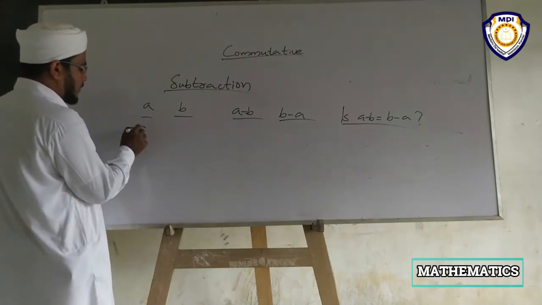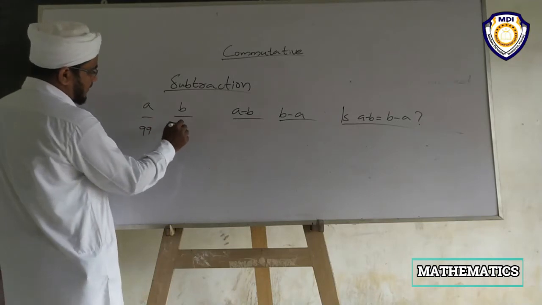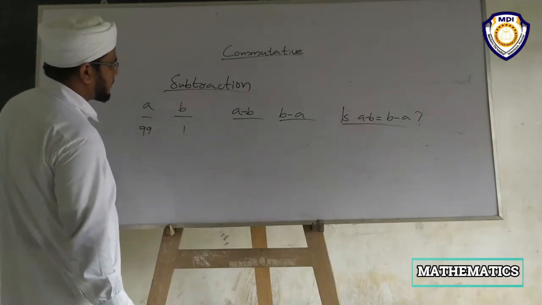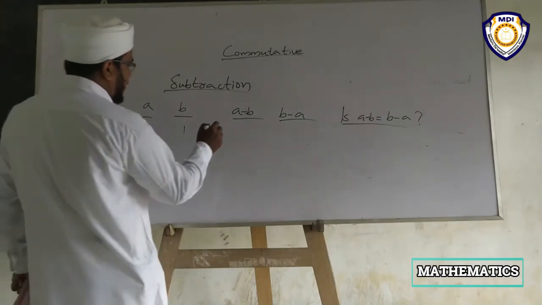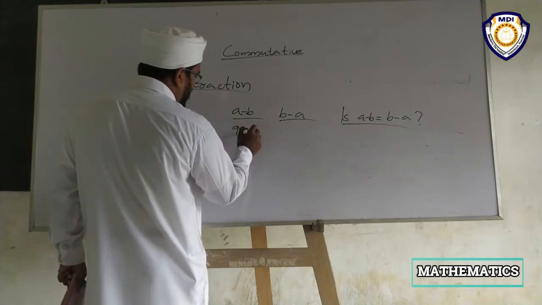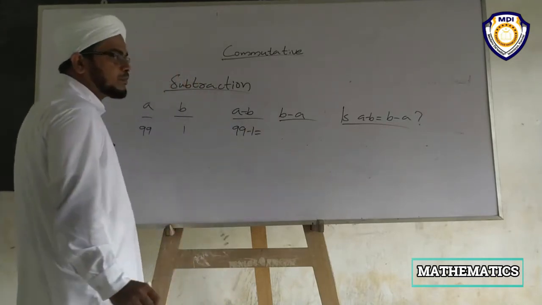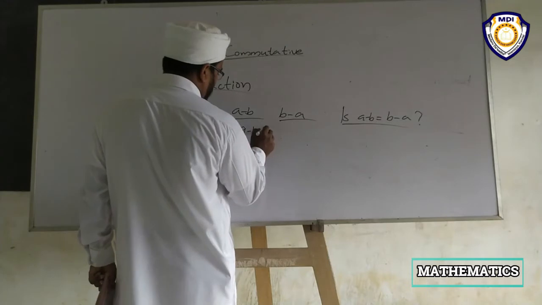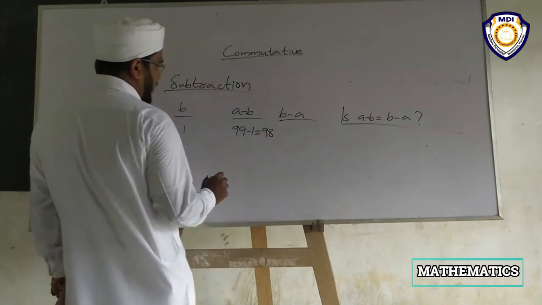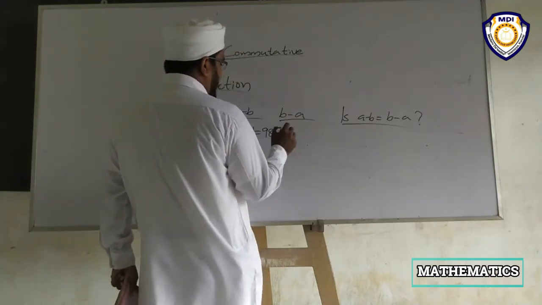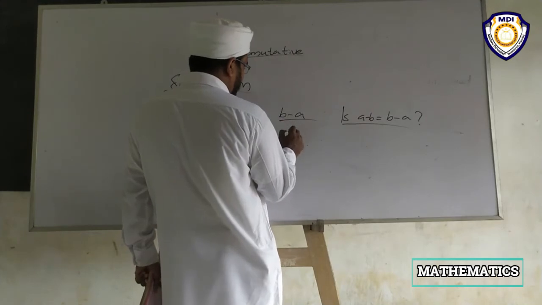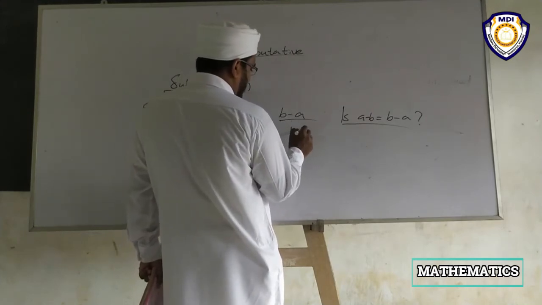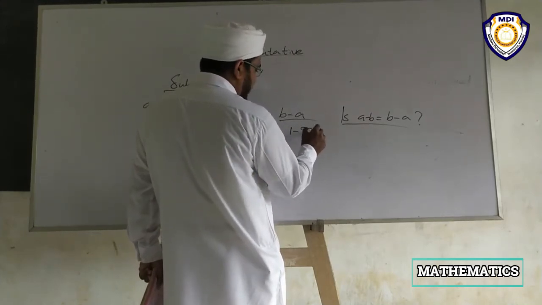Example: 99, 1. Then a minus b means 99 minus 1 is equal to 98. Then b minus a means 1 minus 99.